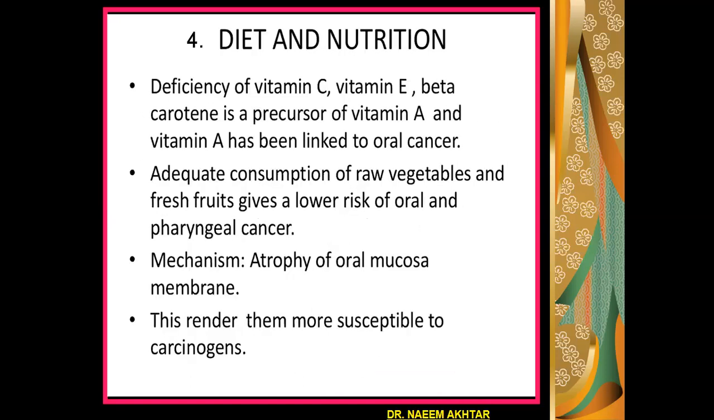Diet and nutrition. Deficiency of certain dietary nutrients, for example vitamin C, vitamin E, and vitamin A, is linked to oral cancer. So, adequate consumption of raw vegetables and fruits gives rise to a low risk for oral and pharyngeal cancer. The deficiency of these nutrients will lead to atrophy of the oral mucous membrane, and in this way will render the patient susceptible to carcinogens.